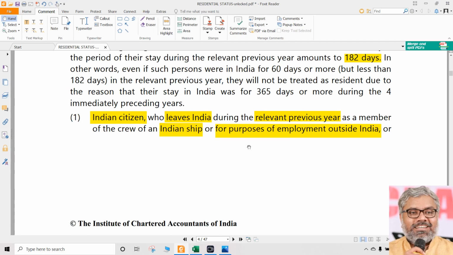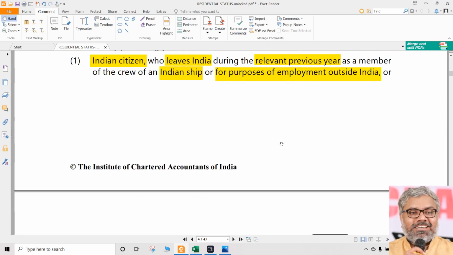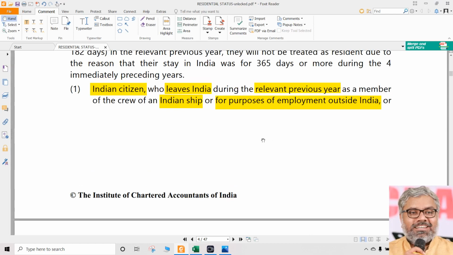So that is the first exception here. Or if you want to call these 2 points, that is also okay, because there is one person who is a member of the crew of an Indian ship, and another person who is leaving for the purpose of employment outside India. But both of them are doing one thing in common. They are leaving India during the relevant previous year. And who are they? They are Indian citizens. So if any Indian citizen is leaving India as a member of the crew of an Indian ship or for the purpose of employment outside India, then nothing great happens.